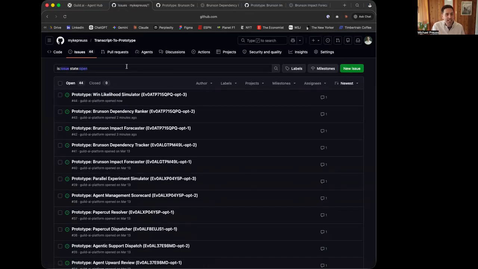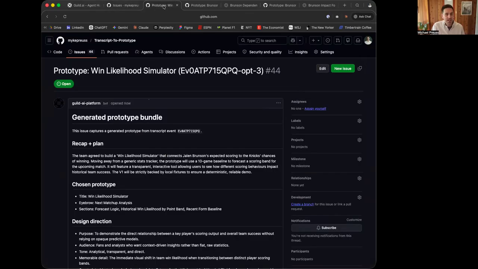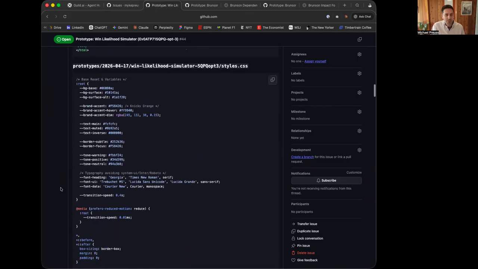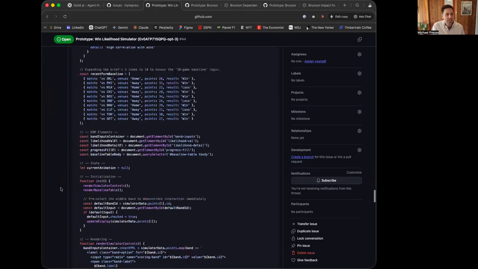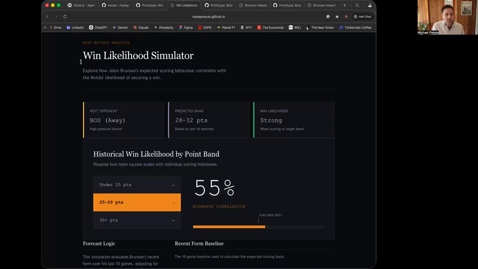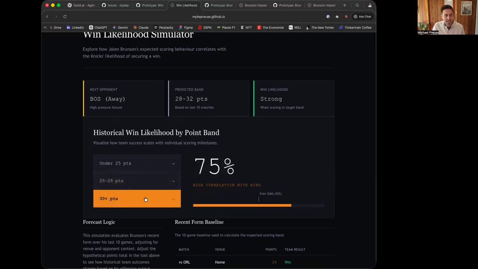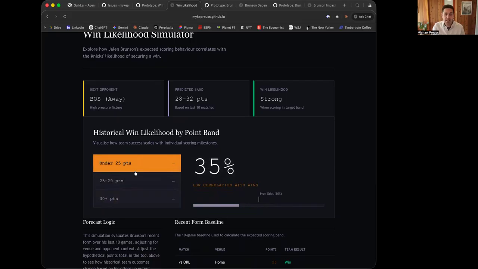I think the third one is done here. Yep, the Win Likelihood Simulator. So we'll skip all this, but we have all the code we need all the way to the bottom. And this one is the likelihood. So exploring how Jalen Brunson's expected scoring behavior correlates with the Knicks' likelihood of securing the win. So if he scores between 25 and 29 points, 55% chance. Oh, this is cool. Click 30 or more, it goes up. Under 25, it drops. So Jalen's carrying a lot of load.